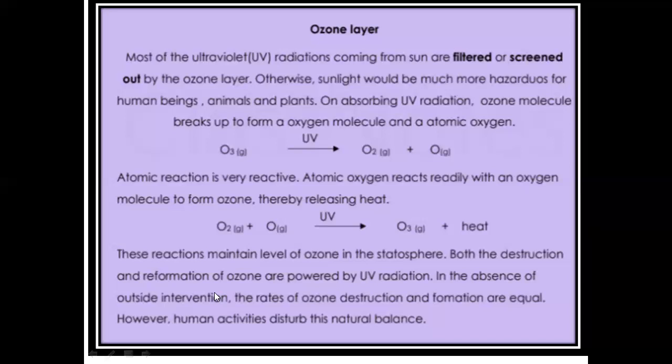But in the absence of pollutants, the formation and destruction of ozone take place simultaneously, and then the ozone concentration remains balanced.